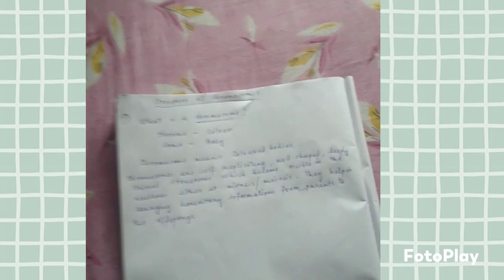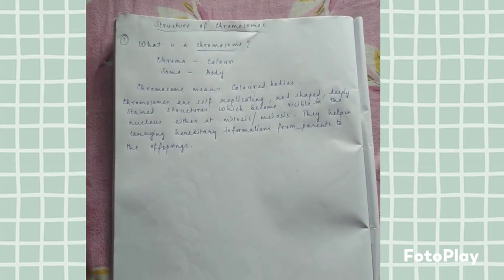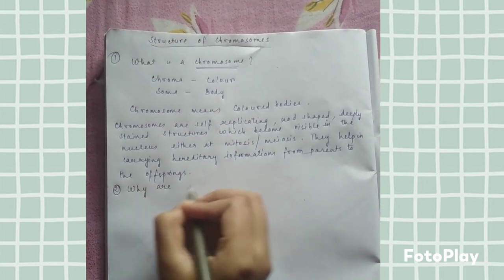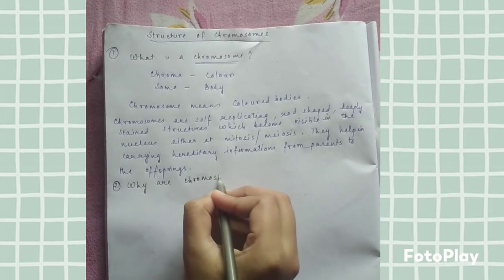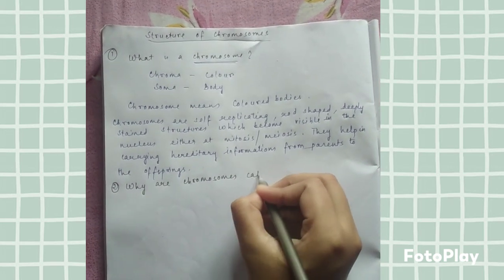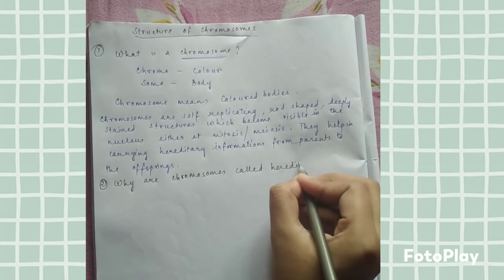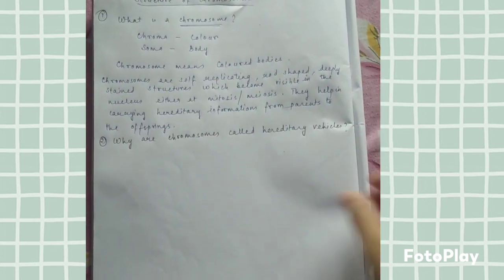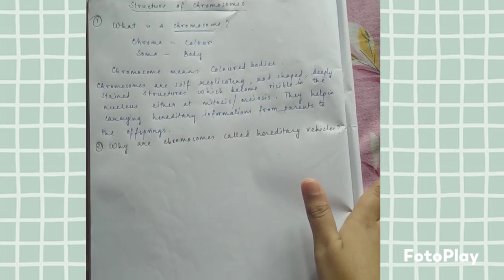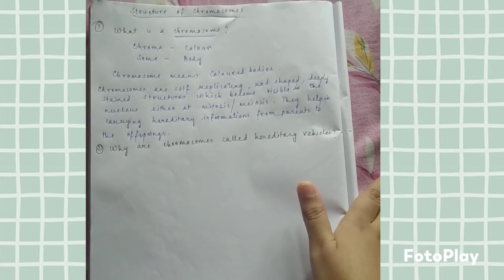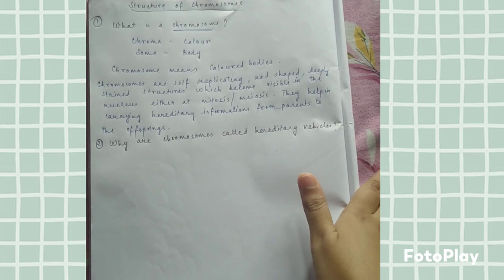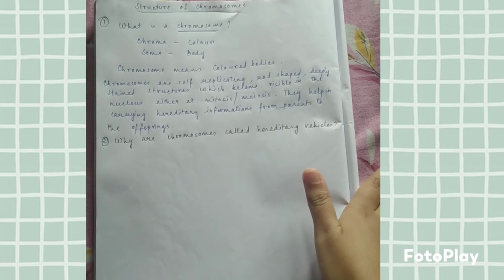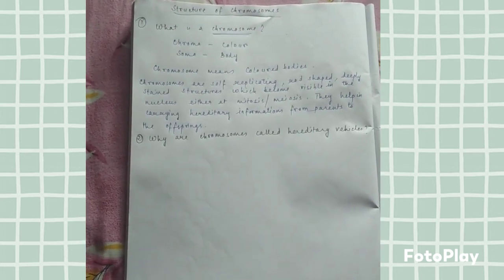Now, another question is coming, why are chromosomes called hereditary vehicles? As chromosomes carry the hereditary material or the genetic information. What is this hereditary material? The hereditary material is nothing but gene through successive generations when the cell divides. Hence they are called hereditary vehicles.